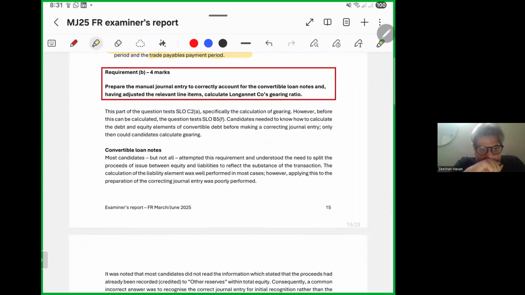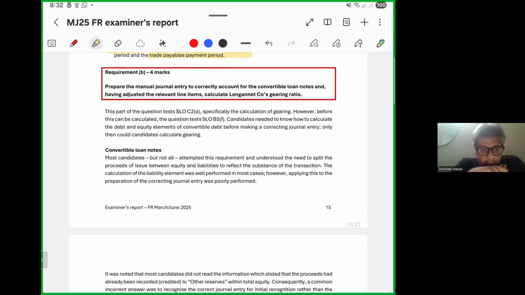Then requirement B: prepare the journal entry to correctly account for the convertible loan notes and, having adjusted the relevant line items, calculate Longman Co's gearing ratio. This part of the question tests specifically the calculation of gearing. However, before this can be calculated, candidates need to know how to calculate the debt and equity elements of convertible debt before making a correction. Okay.